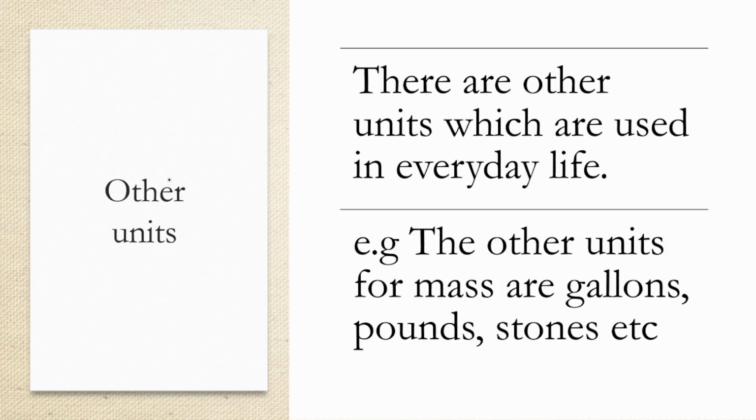Then I will discuss some other units. There are other units which are used in everyday life. We can give an example of mass. The other units of mass are kuna anonzi magallons. Aya magallons aya muchishona ndo anozonzi magarani. Kune vakamboenda kuchigayo munoziva kuti kune garani. Garani, it's a transliteration of the word gallon. So we have gallons, we have pounds, we have stones. These are other units of mass. Saka tichazoona other units of different physical quantities in just a moment.